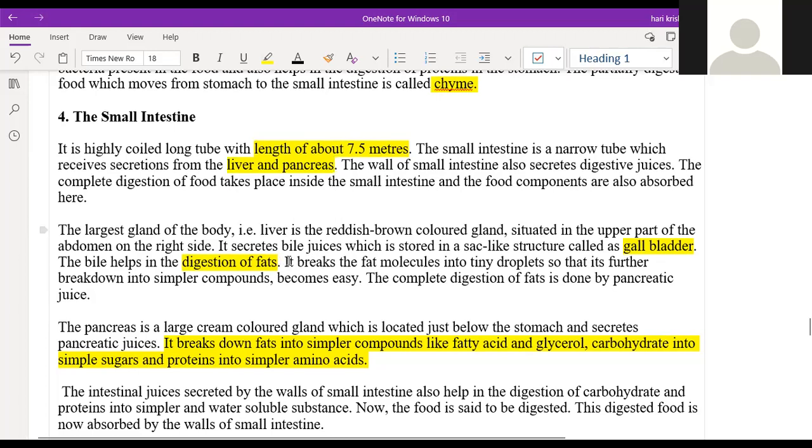After the completion of digestion, whatever waste is there will be sent into the large intestine. So we can see what those two juices are and where they come from. The largest gland present in the body is the liver, which is present in the upper part of the abdomen on the right side. The stomach will be on which part of the abdomen?